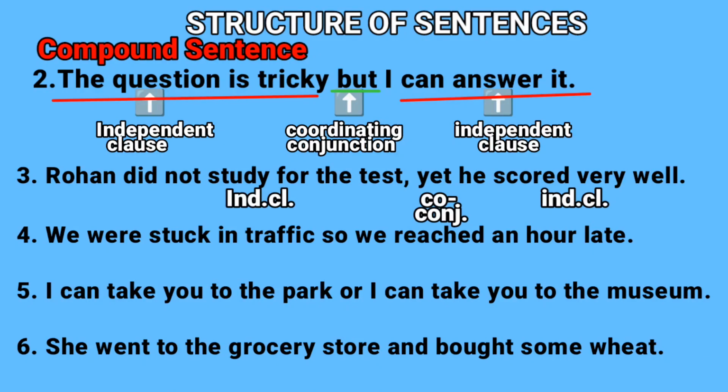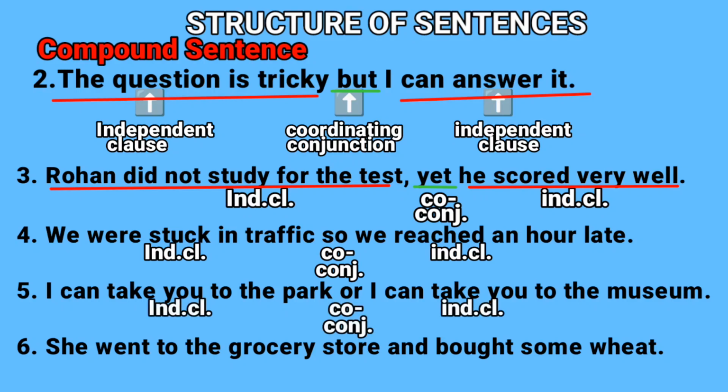Rohan did not study for the test, yet he scored quite well. Rohan did not study for the test is an independent clause, yet is a coordinating conjunction. He scored very well is an independent clause. So this is also a compound sentence. You were stuck in traffic is a clause. So is a conjunction. We reached an hour late is an independent clause.